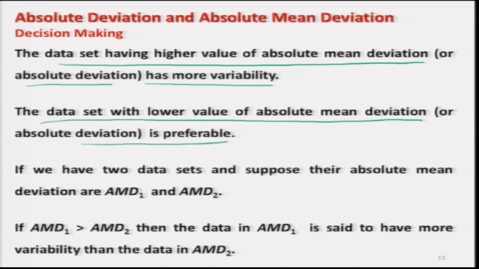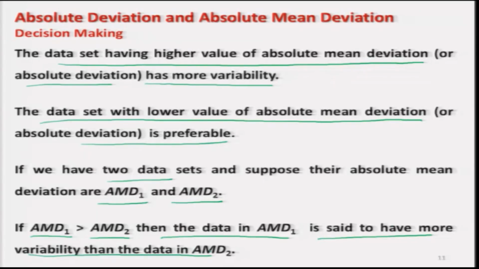Suppose we have two data sets and we compute their absolute mean deviations, say AMD1 and AMD2. Then if the value of AMD1 is greater than the value of AMD2, then the data in AMD1 is said to have more variability than the data in AMD2.